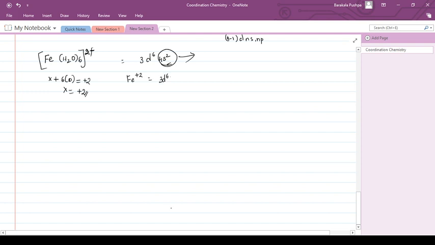Now iron in [Fe(H2O)6]2+, what is the configuration?